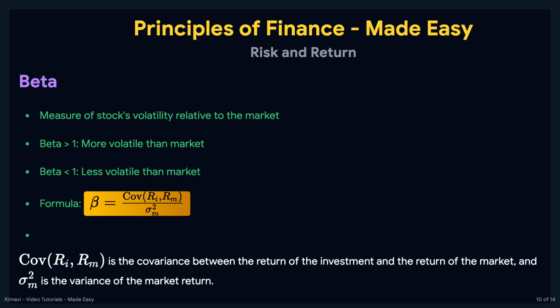The formula for beta is β = Cov(r_i, r_m) / σ_m². Here, Cov(r_i, r_m) refers to how the returns of the investment and market move together, while σ_m² is the variance of the market returns, showing the spread of returns.